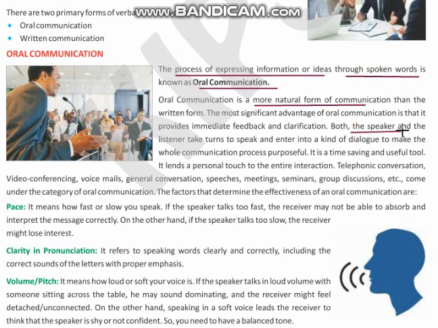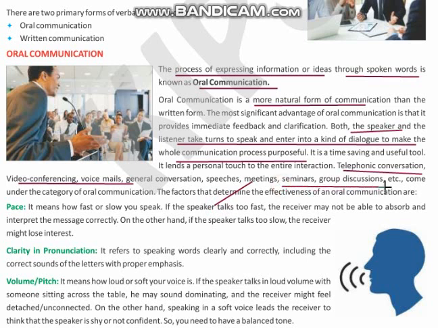So the speaker and the listener take turns to speak and enter into a kind of dialogue to make the whole communication process purposeful. It is a time saving and useful tool. It lends a personal touch to the entire interaction. For example, telephonic conversation, video conferencing, voicemails, speeches, meetings, seminars and group discussions etc. come under this category. So there are the following factors that determine the effectiveness of an oral communication.